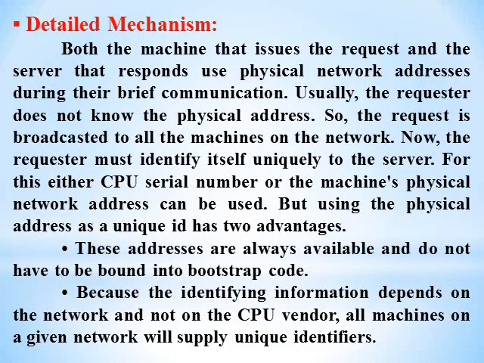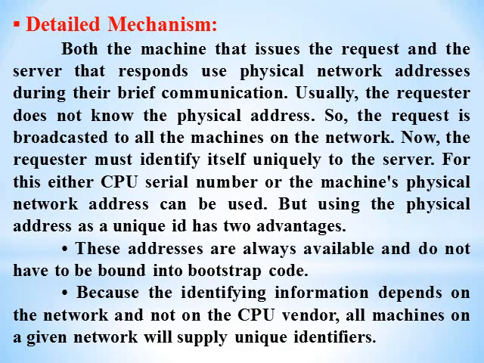Now the mechanism. Both the machine that issues the request and the server that responds use physical network addresses during their brief communication. Usually the requester does not know the server's address, so the request is broadcast to all the machines on the network. Now the requester must identify itself uniquely to the server. For this, either the CPU serial number or the machine's physical network address can be used.